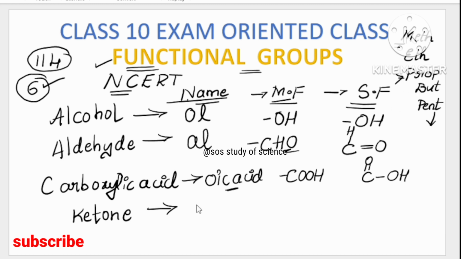And the name is always having an ending, that is ONE. See, prop when it combines with one it becomes propanone, but combined with one it becomes butanone, pent combined with one it becomes pentanone. So the first member of ketone is prop, so it is propanone.